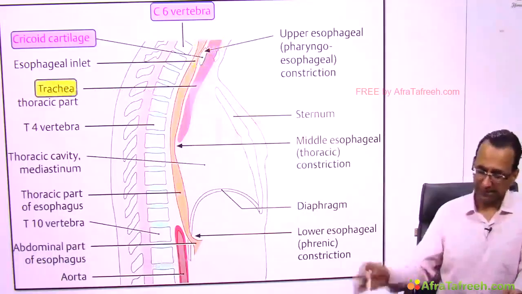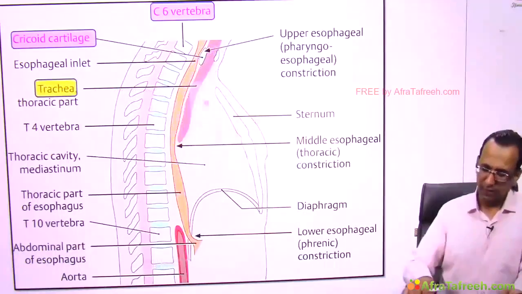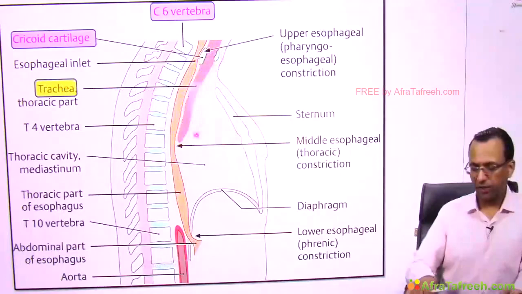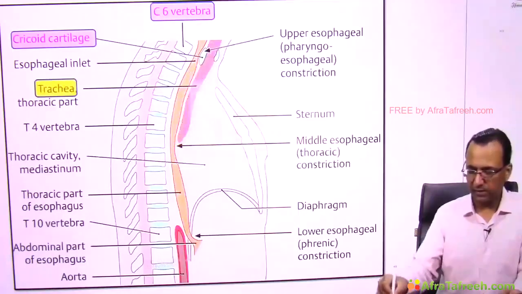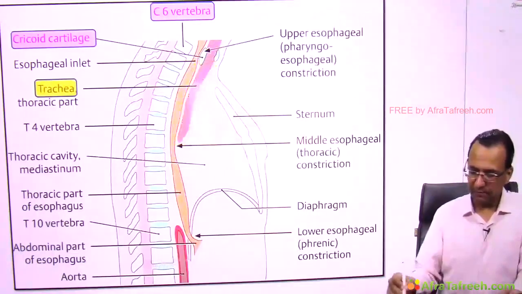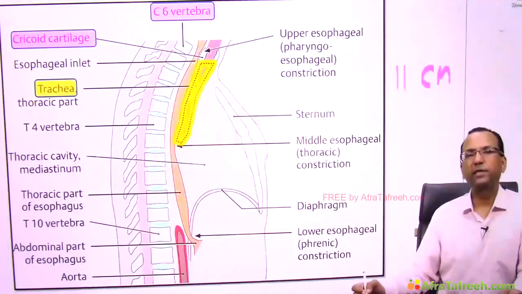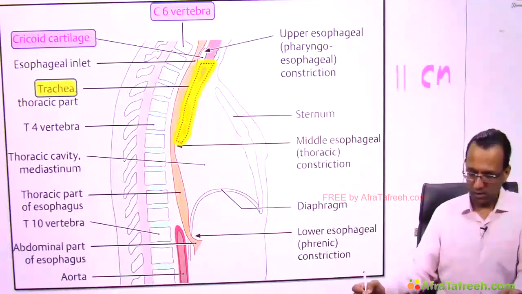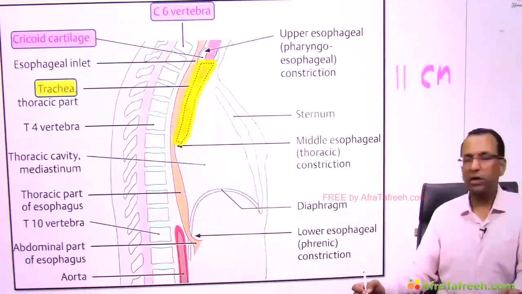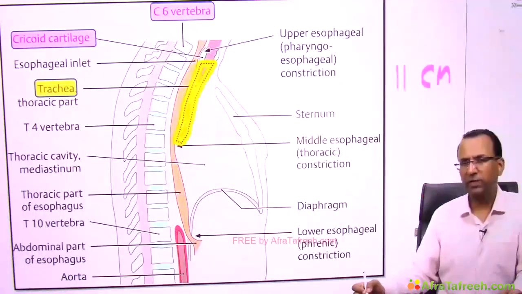Can you tell me one thing? What is the length of the trachea? The length of the trachea is approximately 11 centimeters. So where is it bifurcating? Tracheal bifurcation is a controversy. Fine, but where is it bifurcating?